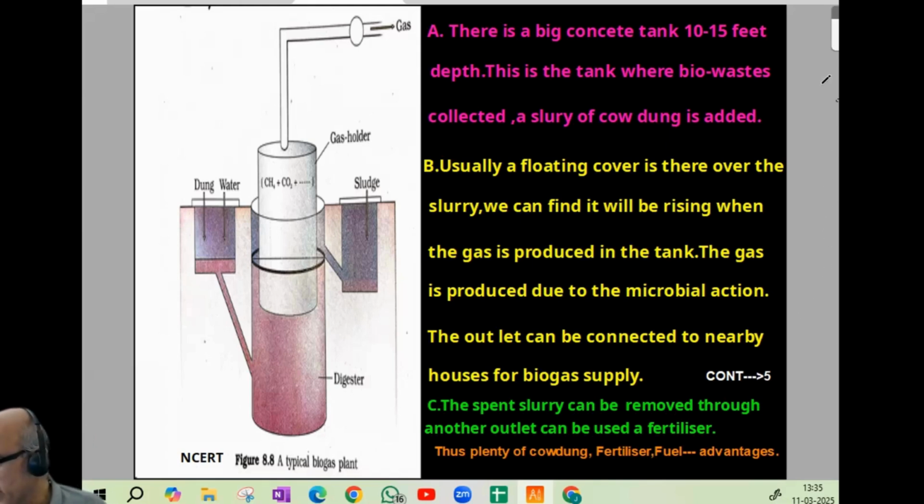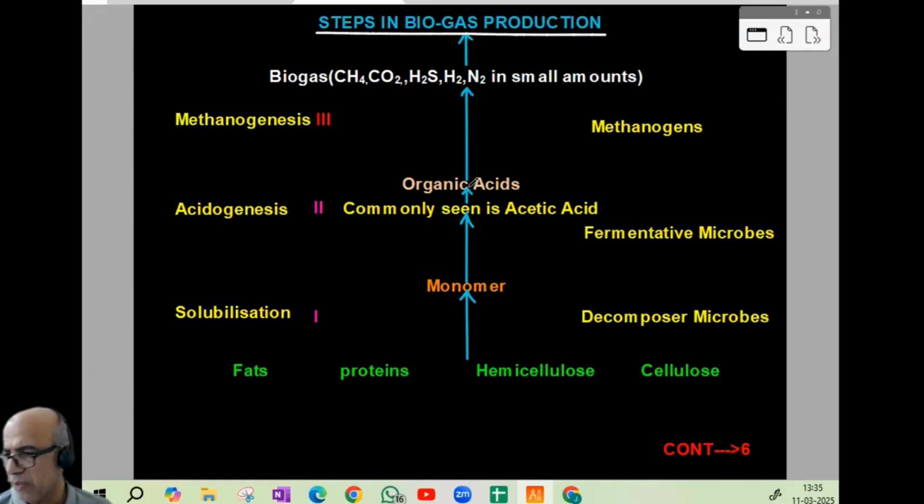Now, steps in biogas production. In all reactions we can find there will be different steps. So one by one we can proceed. The flowchart is given there.